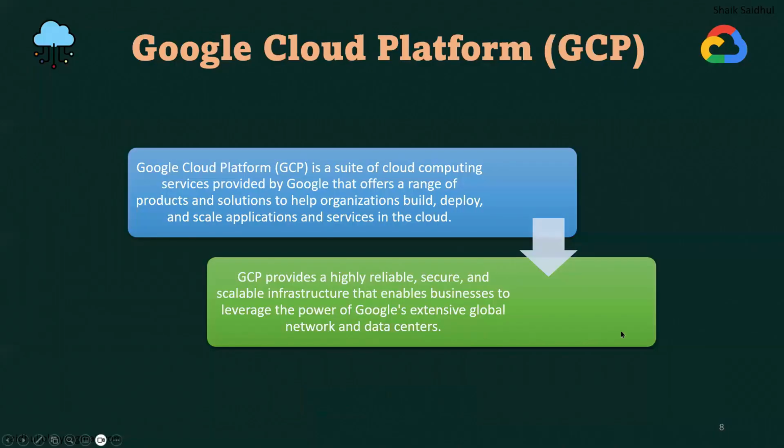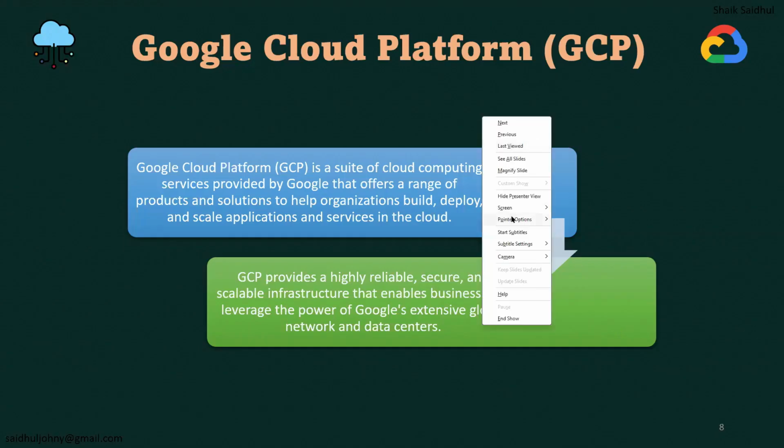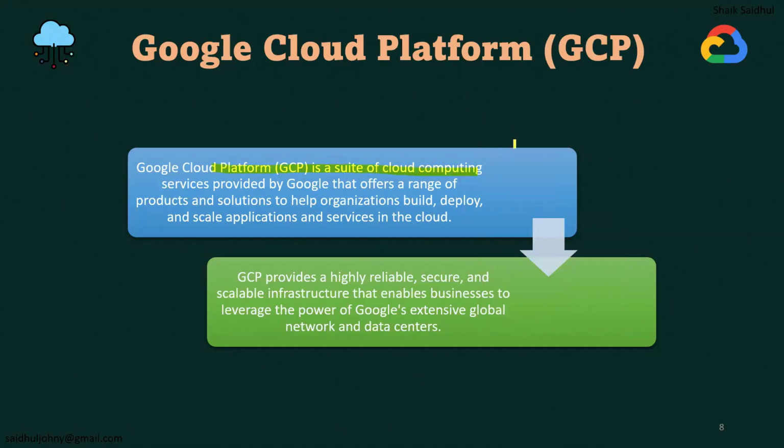The same definition I have mentioned here, you can see. Read it out with me, guys. GCP is a suite of cloud computing services offered by Google, which provides a range of products and solutions to help organizations, whether it is to build the application, deploy the application, or scale applications and services in the cloud. What does it mean by fulfilling the project requirement?